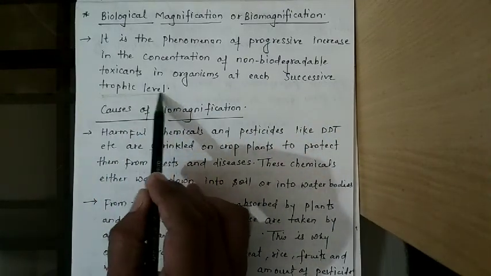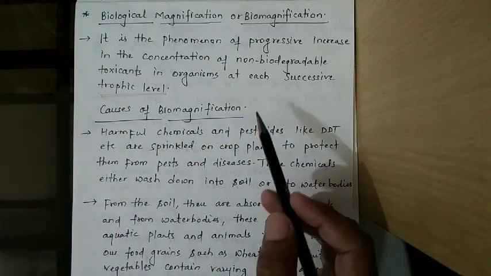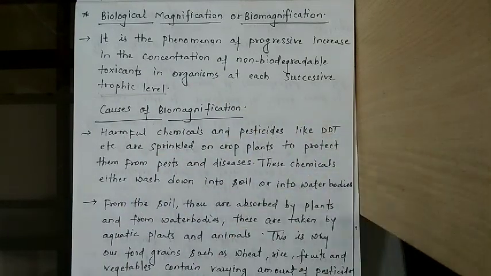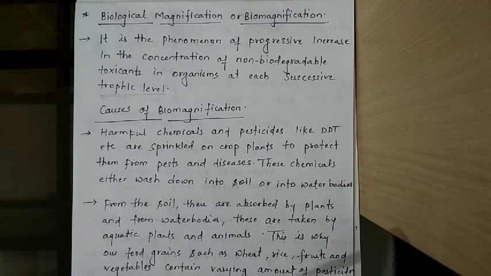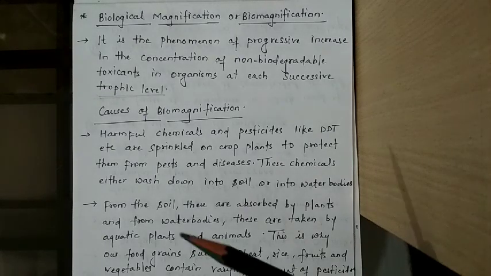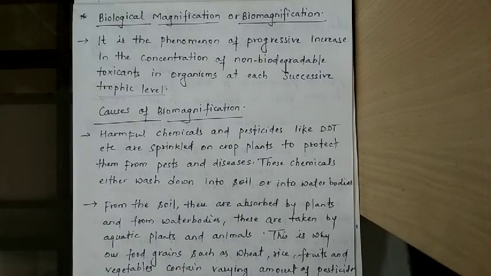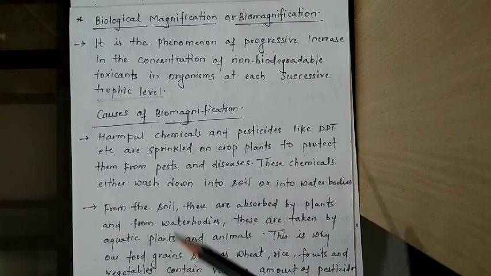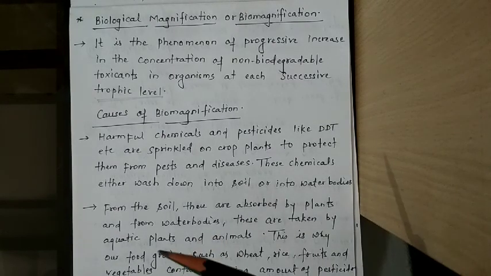If we use insecticides and pesticides on plants, they also go to the next trophic level: plants are eaten by herbivores, so those chemicals go to the herbivores. Then herbivores are eaten by carnivores, and the chemicals reach the carnivores, so the concentration goes on increasing.